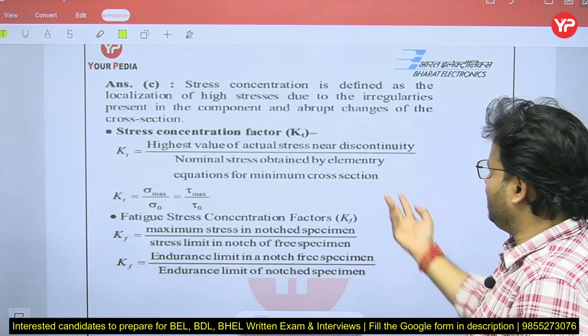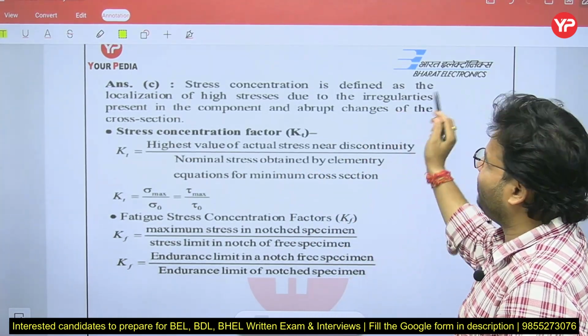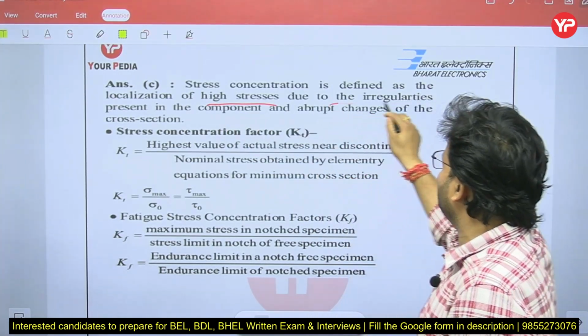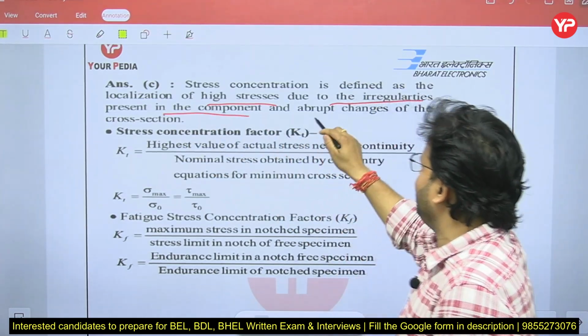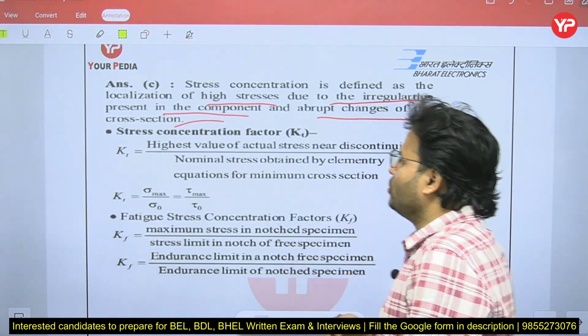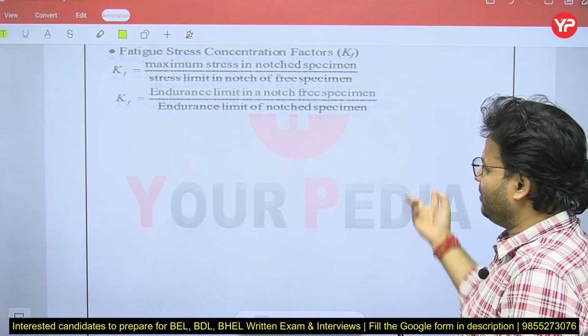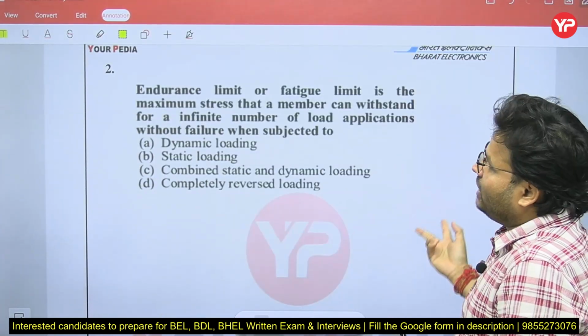So here everything that I have told you, you can see now, is defined as the localized high stress due to the irregularities present in the component and abrupt change of the cross section. So Chennai is the right answer. I will share that PDF, don't worry. Now that is the next question.